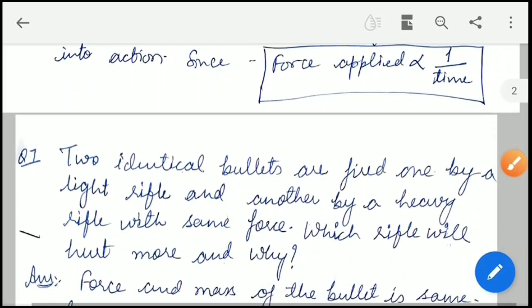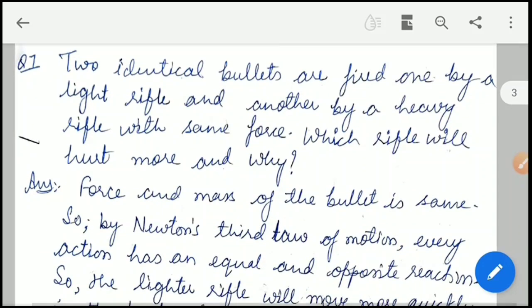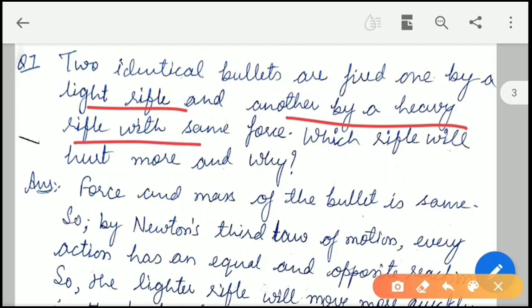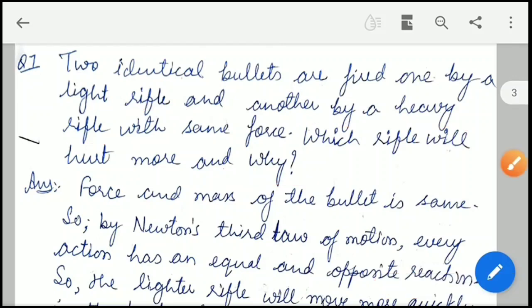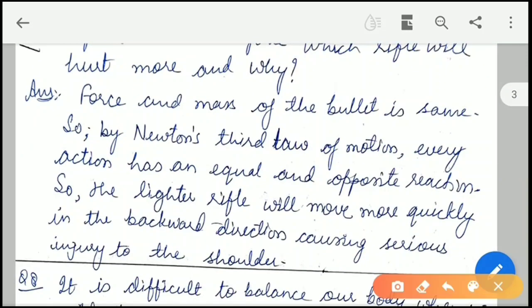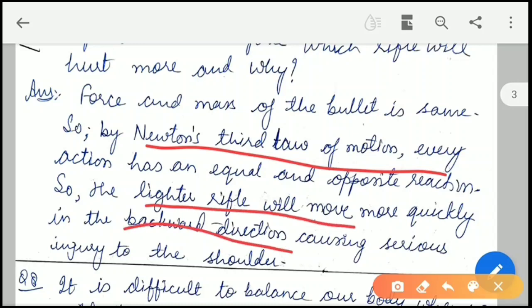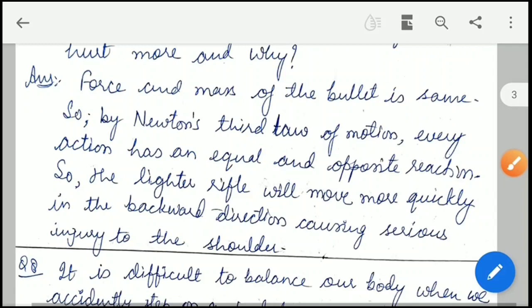You know this relation. Now the next question is, two identical bullets are fired, one by a light rifle and another by a heavy rifle with the same force. Which rifle will hurt more and why? We know that the force and mass of the bullet are the same. So by Newton's third law of motion, every action has an equal and opposite reaction. So the lighter rifle will move more quickly in the backward direction, that is, the recoil velocity of the light rifle will be more, and that causes serious injury to the shoulder.